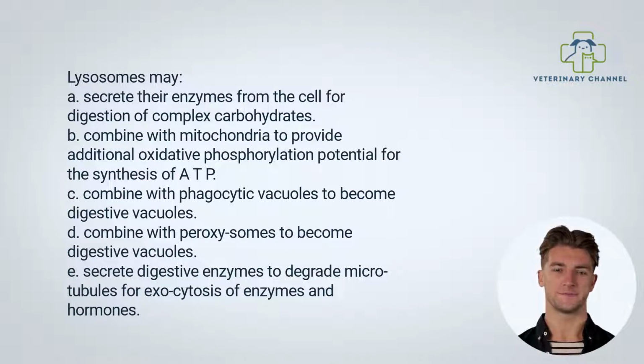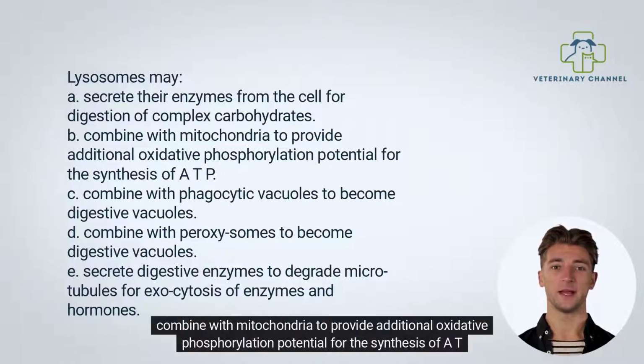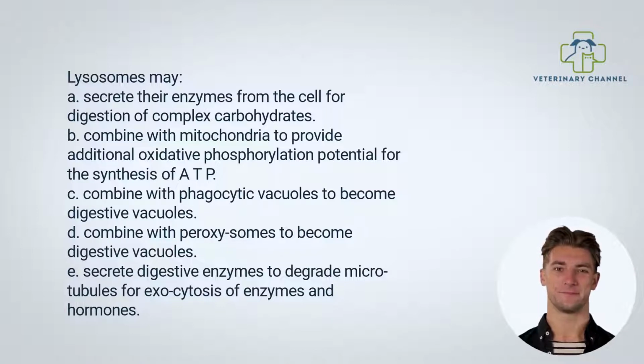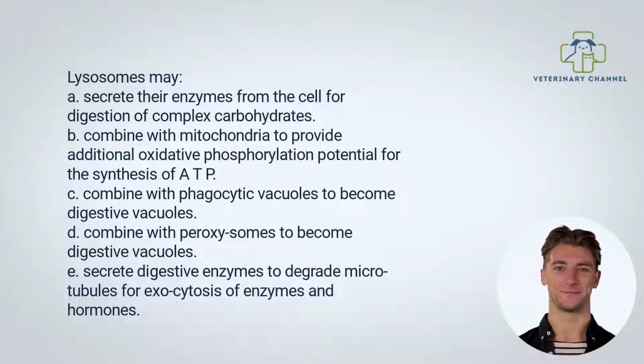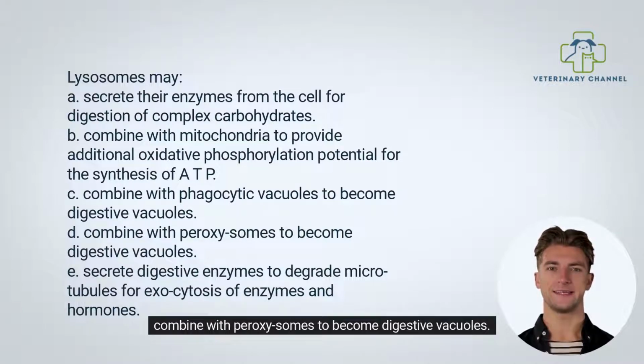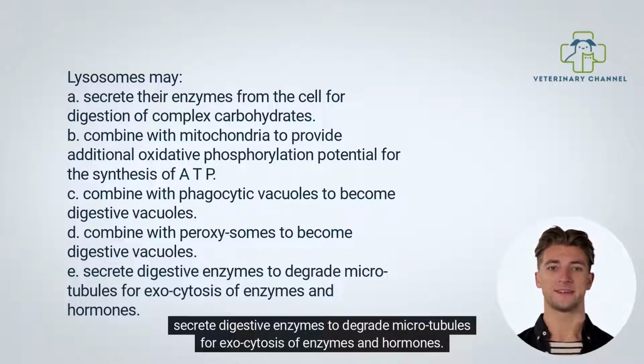Second question. Lysosomes may A. Secrete their enzymes from the cell for digestion of complex carbohydrates. B. Combine with mitochondria to provide additional oxidative phosphorylation potential for the synthesis of ATP. C. Combine with phagocytic vacuoles to become digestive vacuoles. D. Combine with peroxisomes to become digestive vacuoles. E. Secrete digestive enzymes to degrade microtubules for exocytosis of enzymes and hormones.